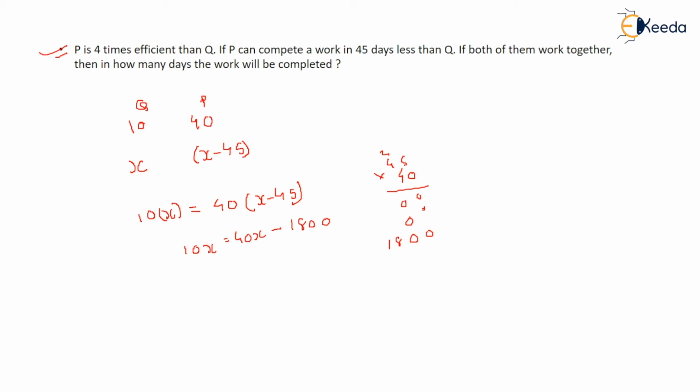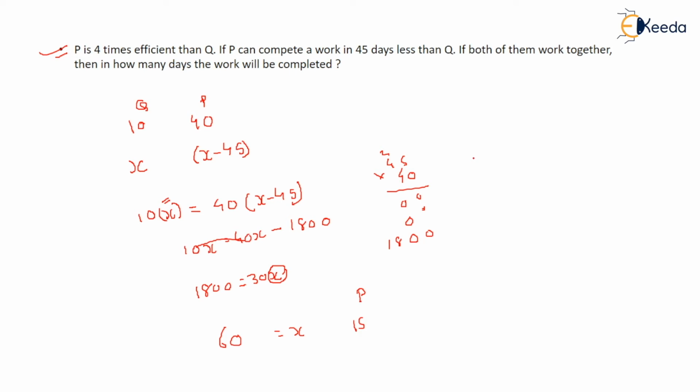So you can send this one there, and this comes out to be 1800 equals 30x. So you will find out the number of days required by Q to complete the work. That comes out to be 60 days. So in 60 days, Q can complete the work. And in how many days can P complete the work? 45 days less, so 60 minus 45, that is equivalent to 15 days. He can complete the work.